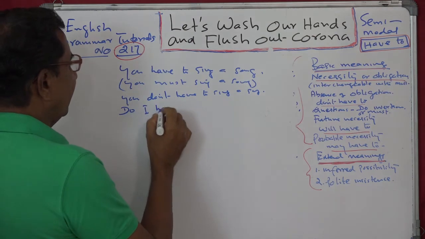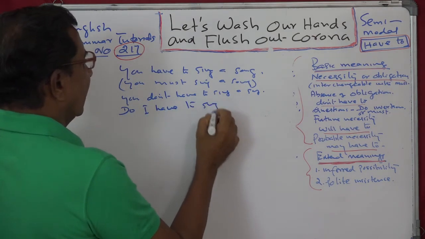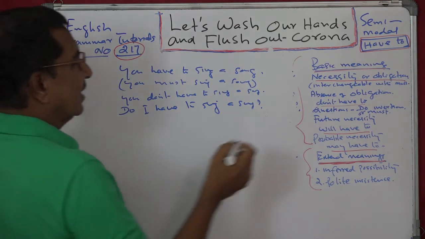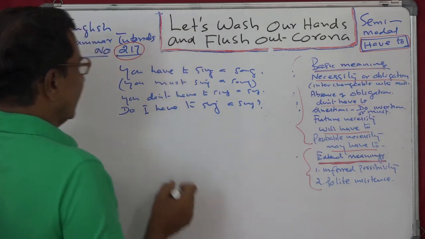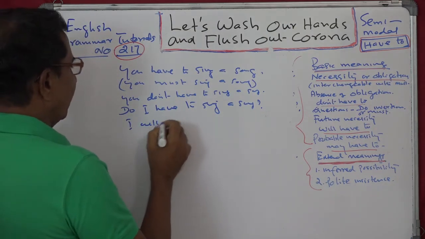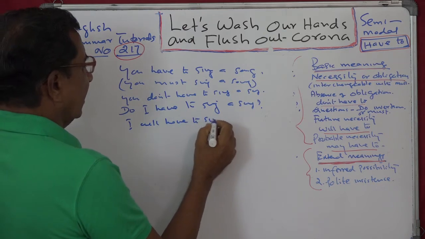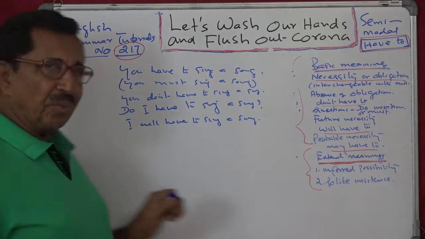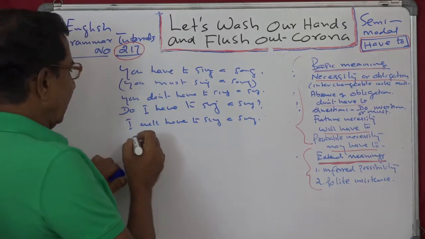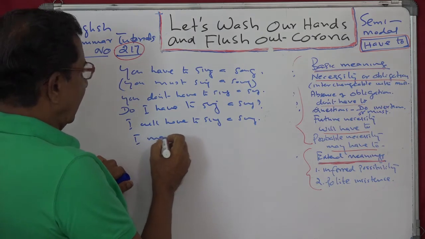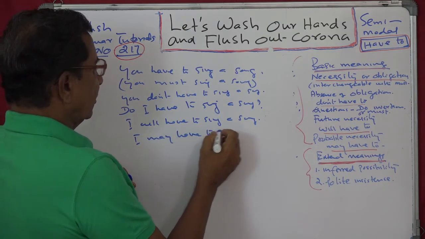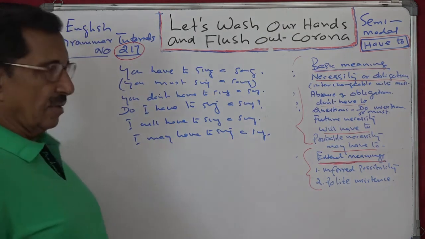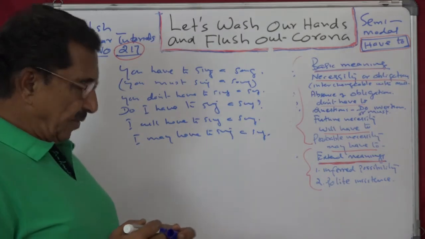And then next, questions. Do I have to sing a song? Then the next one is question, future necessity. I will have to sing a song. Then probable necessity, you may have to, I may have to. I may have to sing a song. That's all right. Now, inferred possibility.